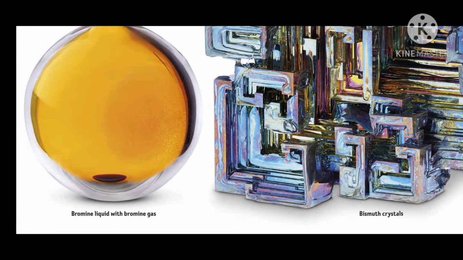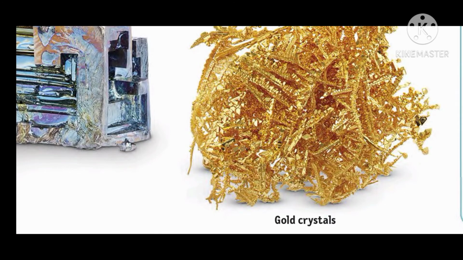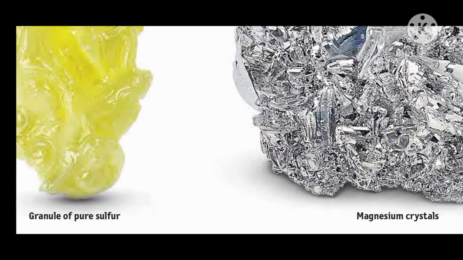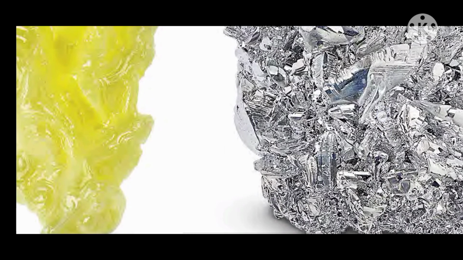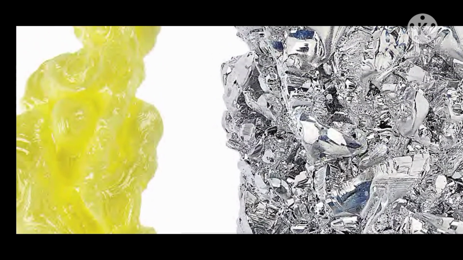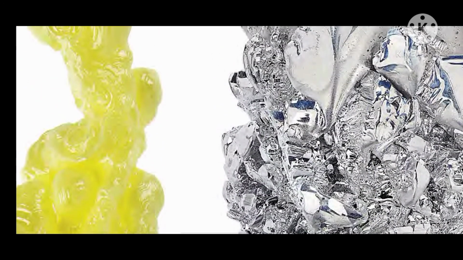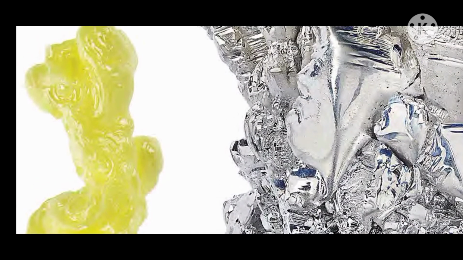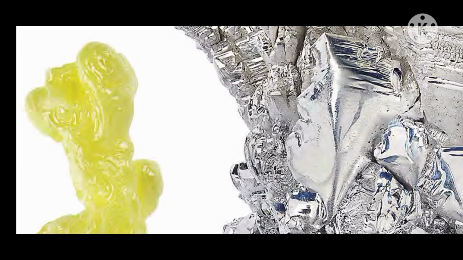Suppose you visit a library. If you go to the library, there is a librarian. If you ask him for a book, for example a physical chemistry book, even though there are thousands of books in a large library, the library staff can locate it easily.